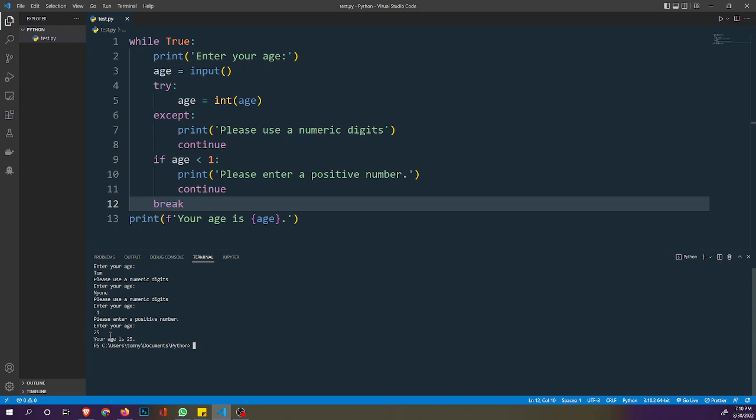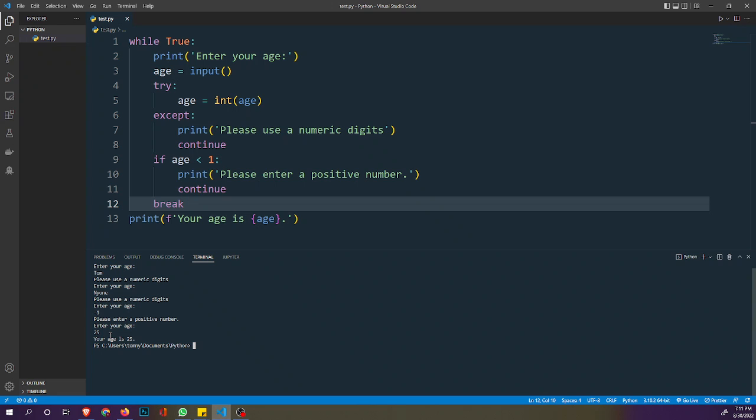So we can do more checks. You can see how we combine the while loop here and also the if statements to validate data being entered at the command prompt.